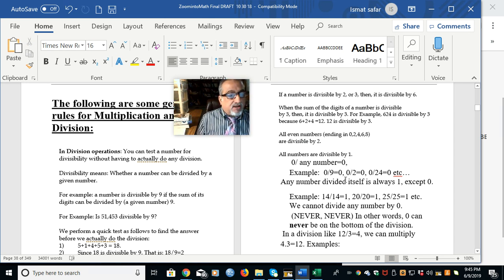Example, 0 divided by 9 is 0. 0 divided by 2 is 0. 0 divided by 24 is 0. 0 divided by 100 million is 0. Now, any number divided by itself, like we said earlier, is 1.